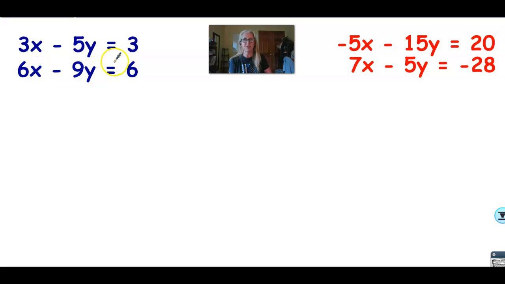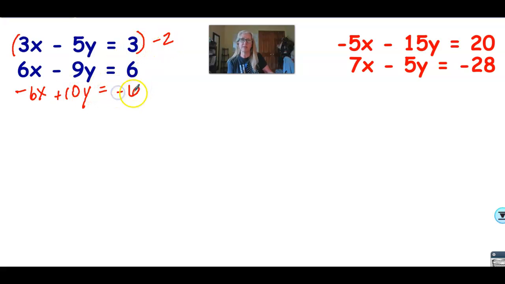Looking at the first equation, how do I get something to drop out? The 5 and the 9, I would have to multiply both equations. I don't want to do that. So I notice that if I multiply this top equation by negative 2, I'm going to write it over here for more room, I will have a negative 6x, and that will cancel the positive 6x. So let's do it. Negative 2 times 3x is negative 6x. Negative 2 times negative 5 is positive 10y. And negative 2 times 3 is negative 6.